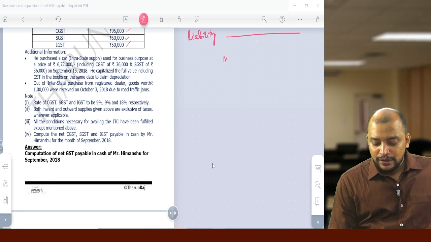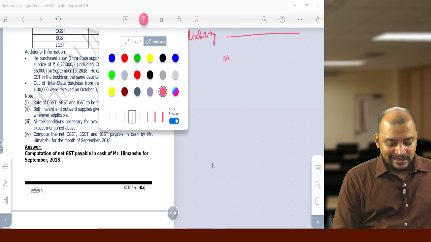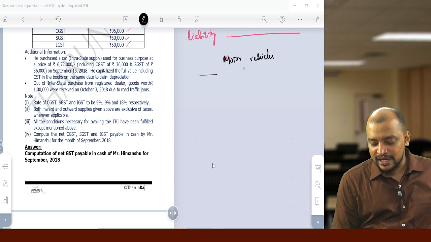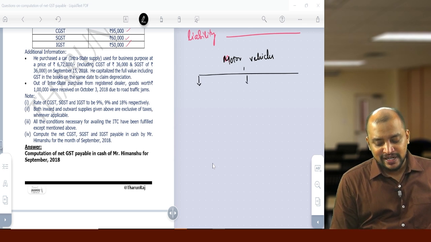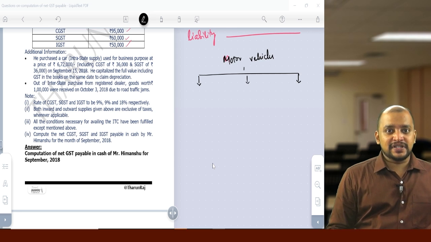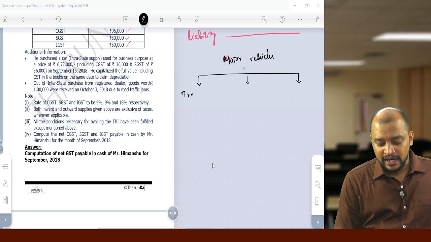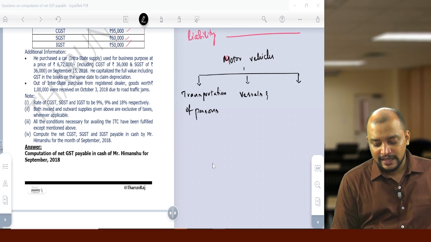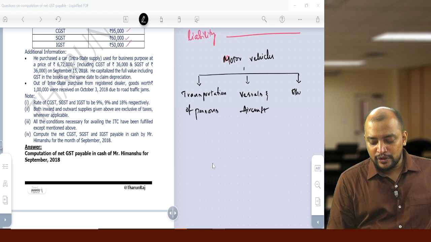Motor vehicles are divided into 3: for transportation of persons, vessels and aircraft, and other motor vehicles.